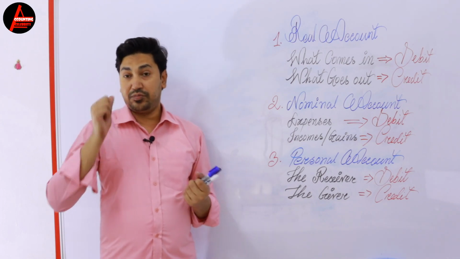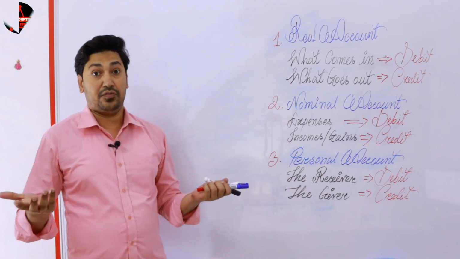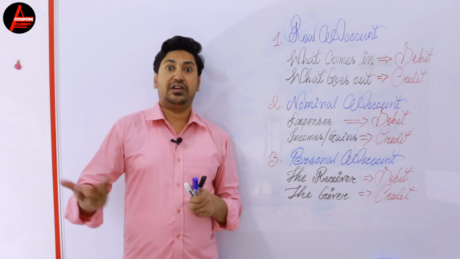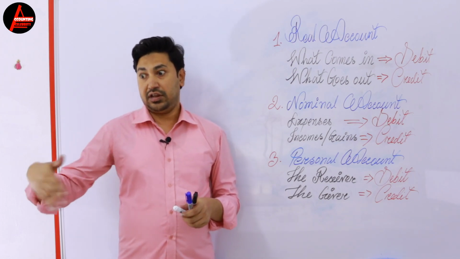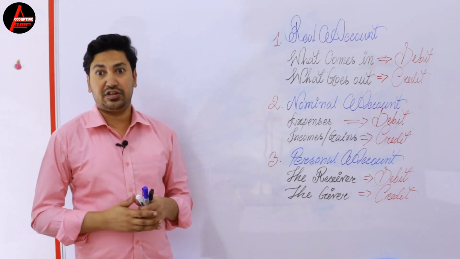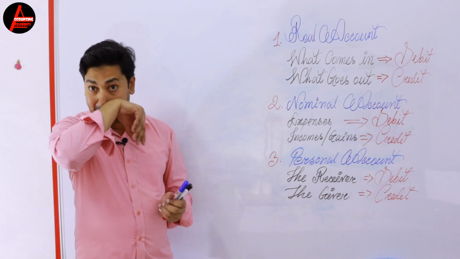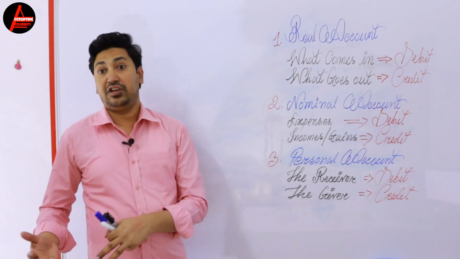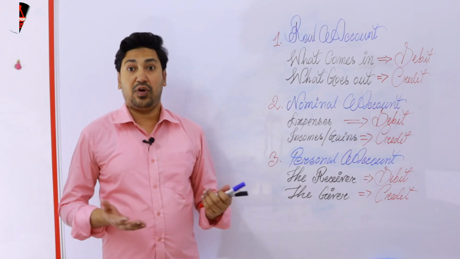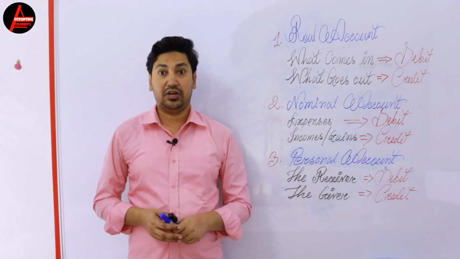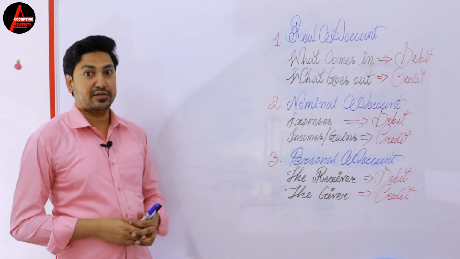For example, you purchased furniture in cash. So here furniture is debit. Then suppose next day you sold this furniture. So here furniture is credit. So sometimes furniture debit and furniture credit. So why does it happen? So I'll explain you now here. Let's get started.